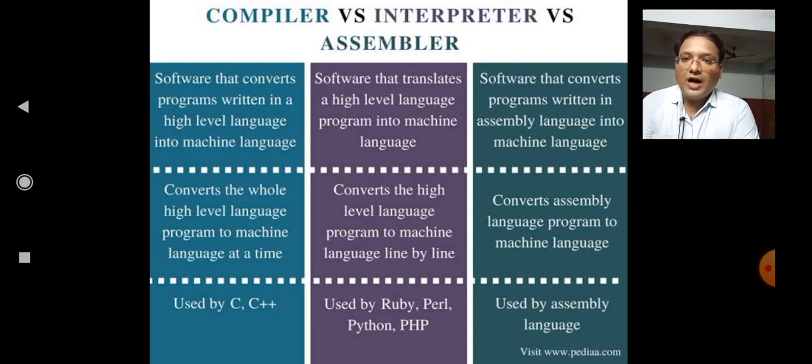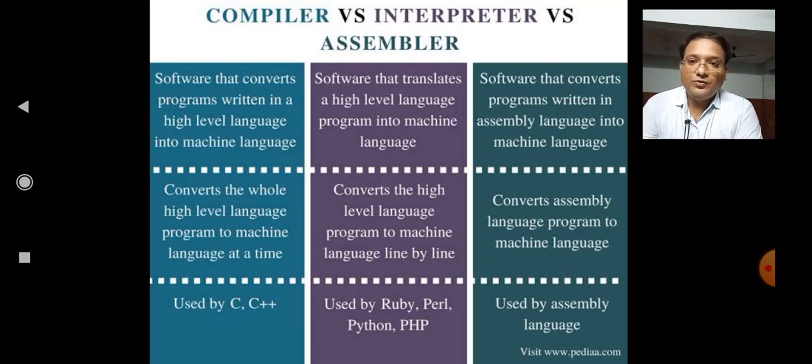A compiler converts the whole high level language program to machine language at a time, and an interpreter converts the high level language program to machine language line by line. This is the main difference between the compiler and interpreter. And an assembler converts an assembly language program to machine language.